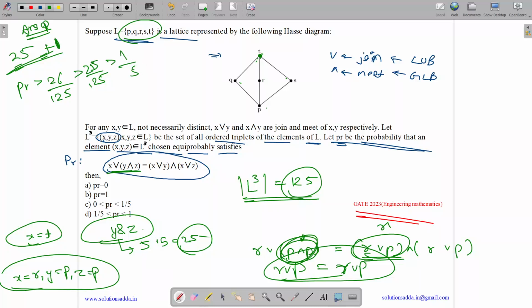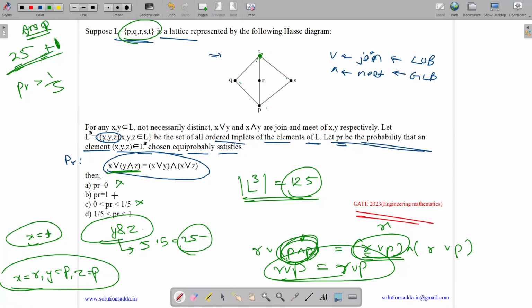So PR is 0 is false, and this is also false. Now we have to see whether PR is in the range of 1 by 5 to 1, or PR is 1.